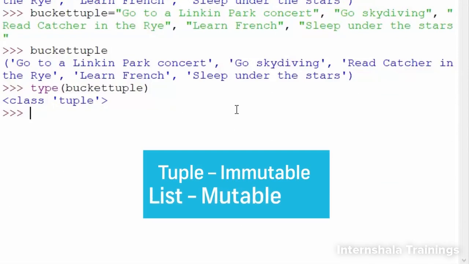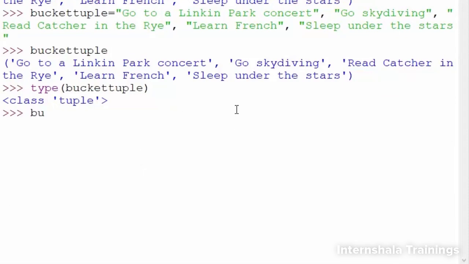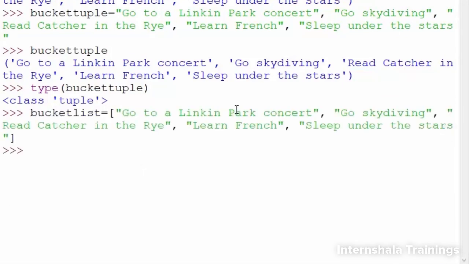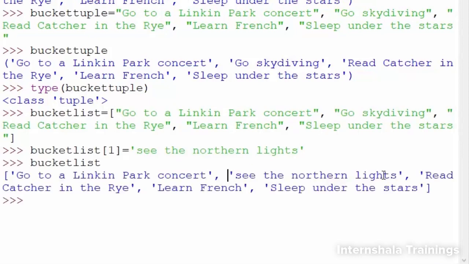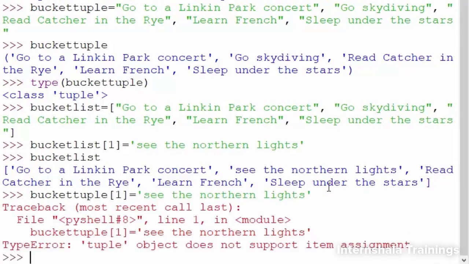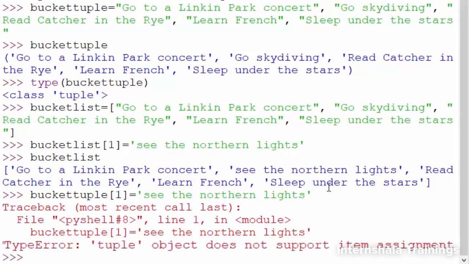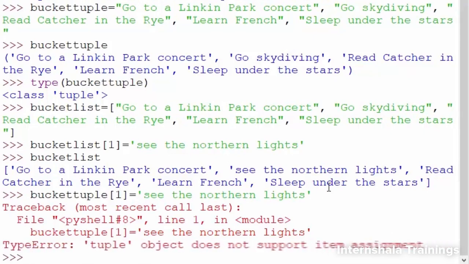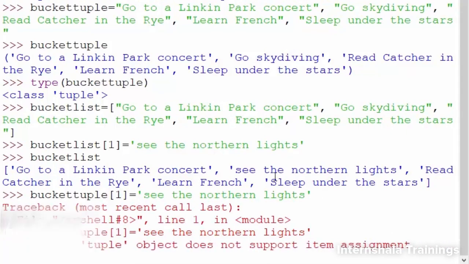But remember, a list is mutable. So for example, we can replace the object at index 1 in the list bucket list. Now, let's try to replace go skydiving in the tuple bucket tuple with see the northern lights. It doesn't work. We get an error. Tuple object does not support item assignment. So you can see for yourself that a tuple is immutable.